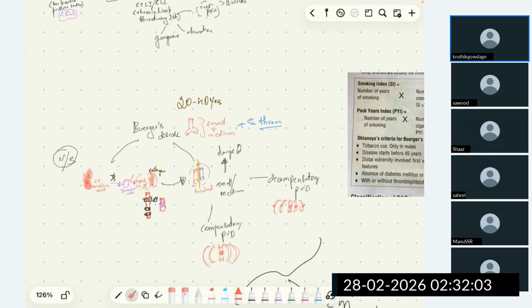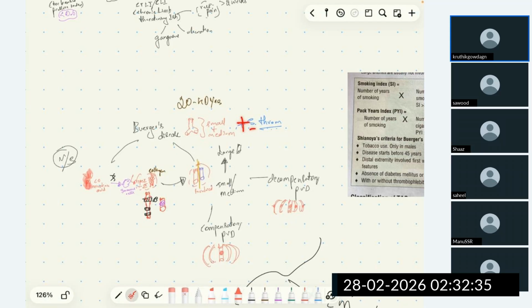Note this point: medium and small vessels are involved in Buerger's disease, whereas large vessels are involved in atherosclerosis. In atherosclerosis, we saw the aorta is involved, the femoral artery is involved, popliteal artery is involved, and also the distal artery may be involved. But Buerger's disease will not involve the aorta, femoral artery, or iliac artery. Large vessels are not involved. Only small and medium vessels are involved, along with superficial thrombophlebitis.